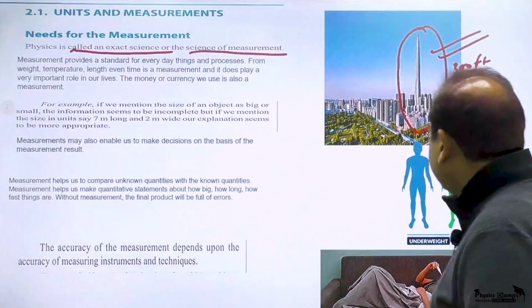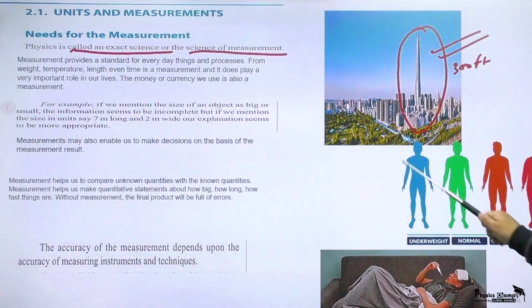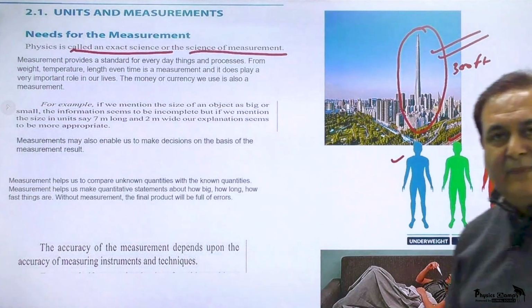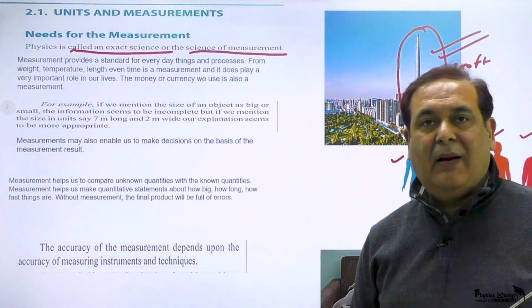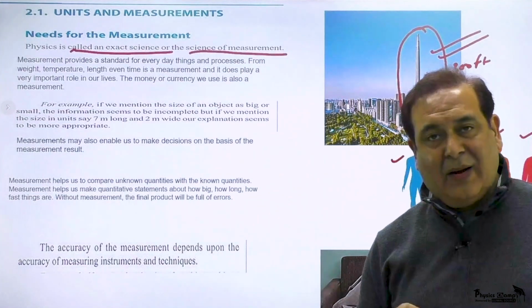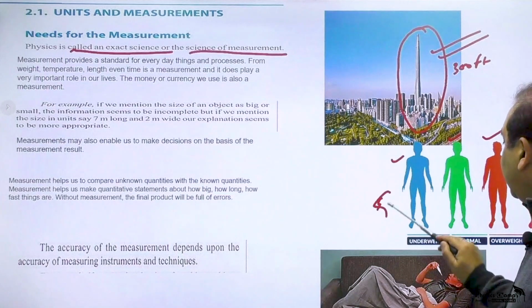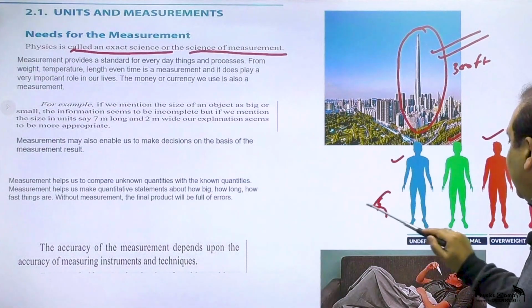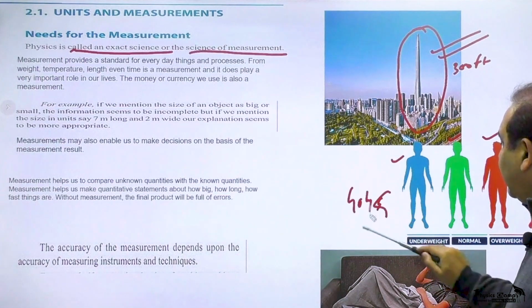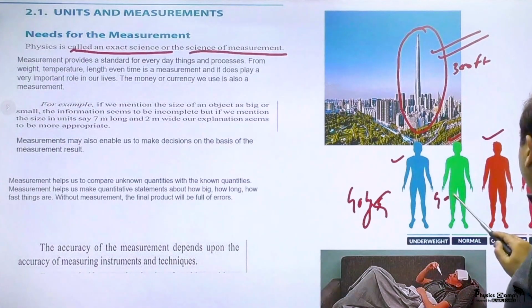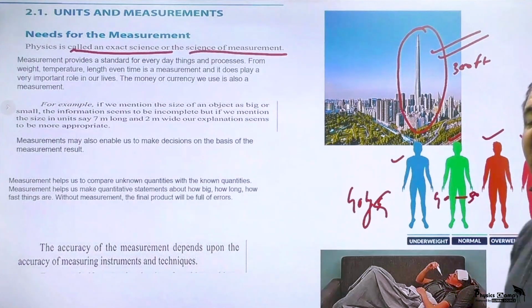For example, you are talking of different persons and their weight, and it may be underweight, it may be normal weight, it may be overweight, it may be obesity. But still, if you want to explain it well, then you should say underweight means less than 40 kg. If the weight is between 40 to 50, it's a normal weight.